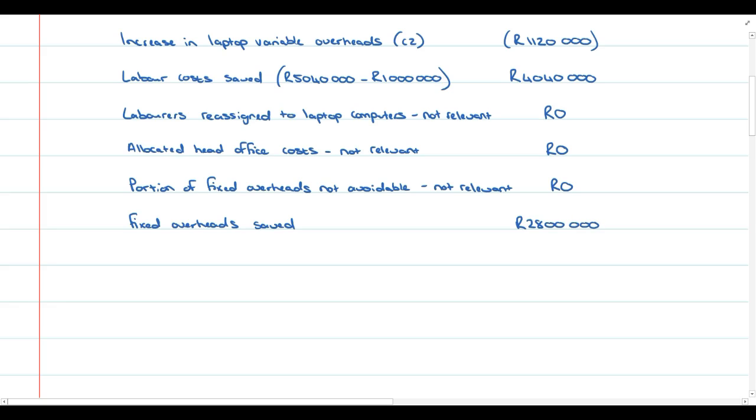All right, guys, so now we've considered everything. We've taken everything into account. We've looked at the impact on sales for both products. We've looked at the impact on variable costs for both products. We've looked at the impact on fixed costs. So we can now calculate the net saving or the net loss if they discontinue producing desktop computers. And you'll see here we have a saving of 3,080,400. And please note, guys, that is a long-term saving.